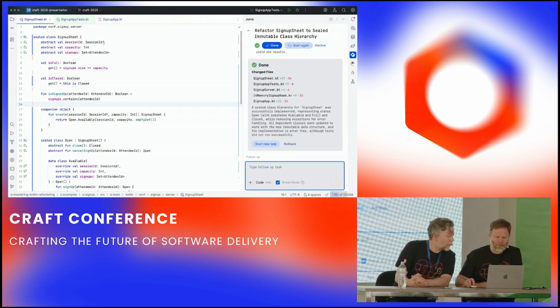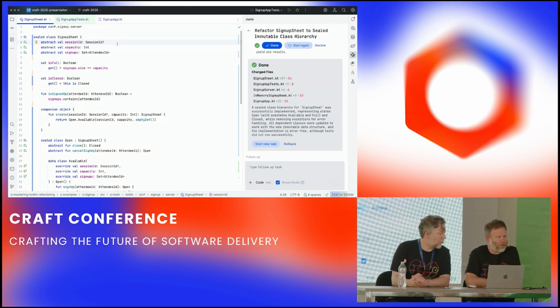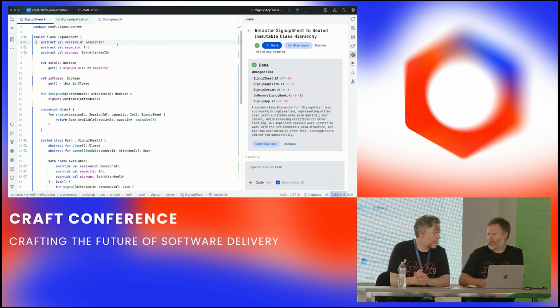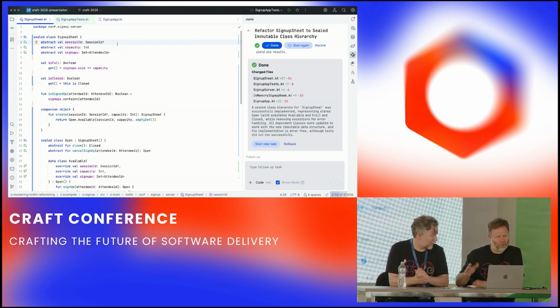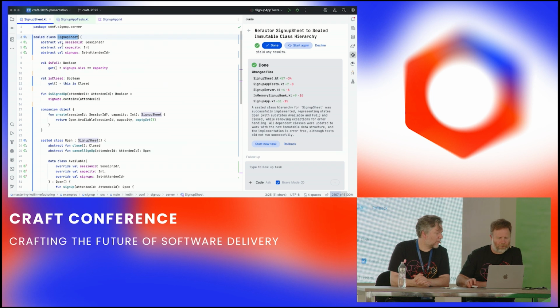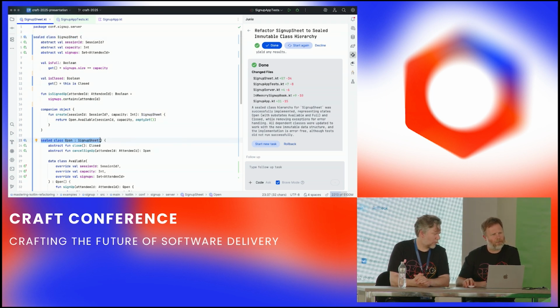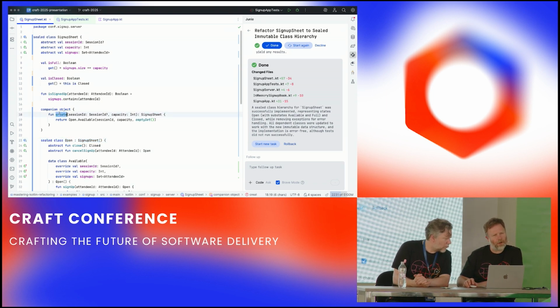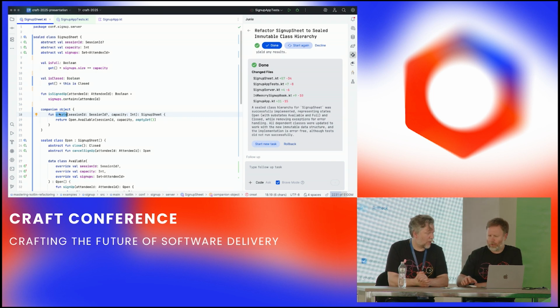And so it hasn't made the session ID immutable, non-nullable. Humans won, AI nil at the moment, but we have a sealed class for the sign-up sheet. Inside that, we have the subtypes of it, which is legit. We have a function, this companion object function create, rather than the one that we created at the top level.